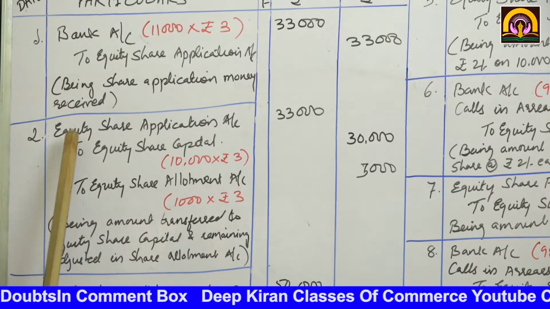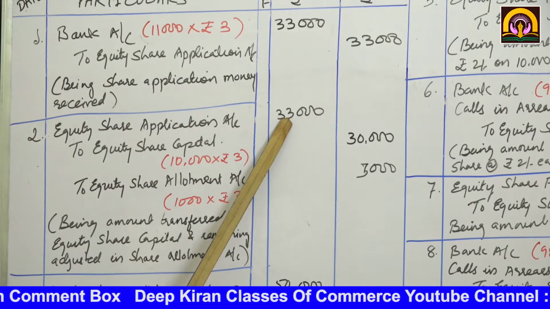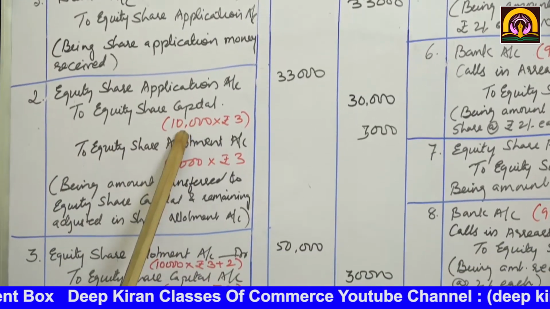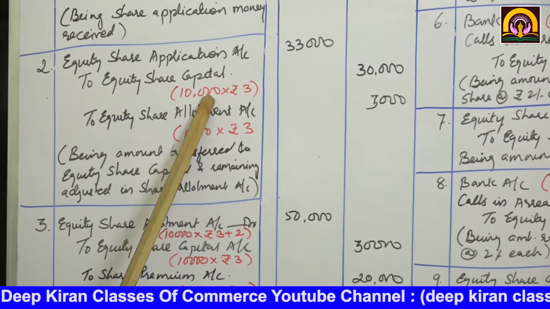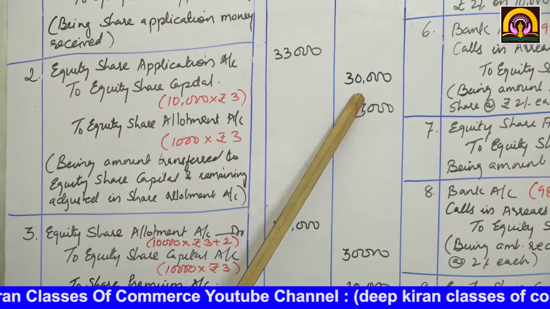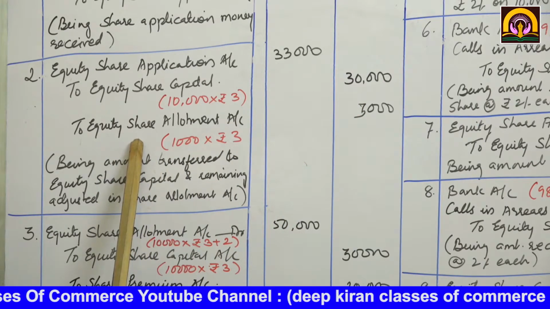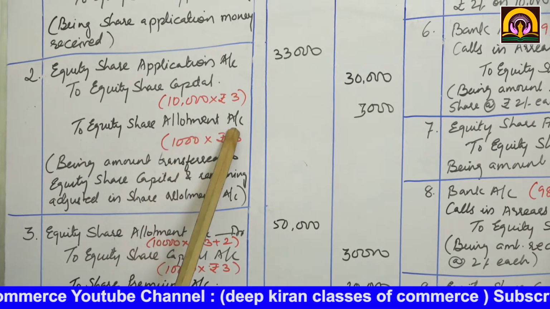Now see, equity share application account debit 33,000. To equity share capital, how much had the company issued? 10,000. So we are going to take 10,000 into rupees 3, that is 30,000. And the rest is adjusted in allotment, as they have said. To equity share allotment account,